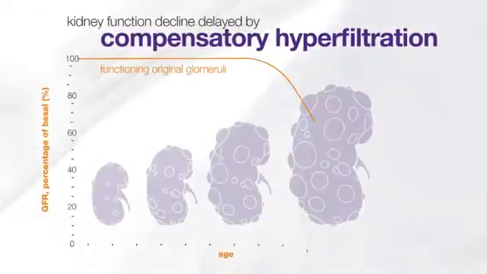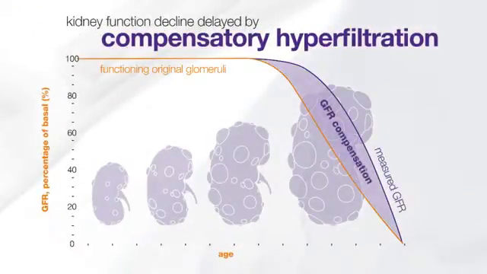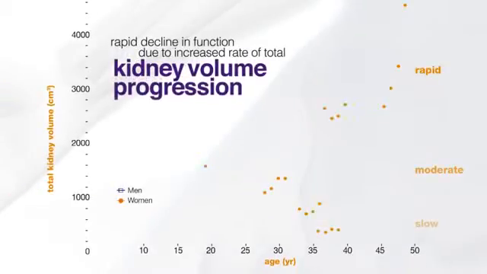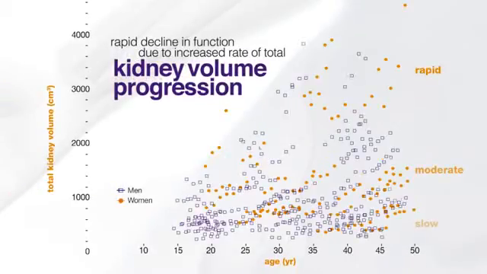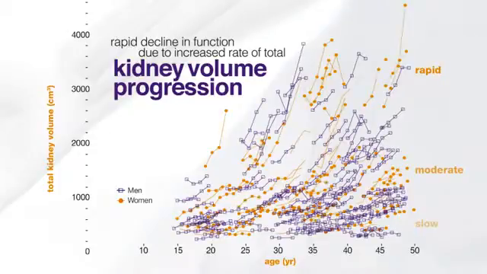Once the kidneys have reached a size in which a decline in renal function has been detected, further decline in renal function can be rapid due to the increased rate of total kidney volume progression that occurs as the kidneys get larger. As illustrated in this graph, greater total kidney volumes are associated with greater rates of total kidney volume progression, which leads to greater rates of disease progression. Early diagnosis, therefore, may help slow disease progression and the decline in renal function.